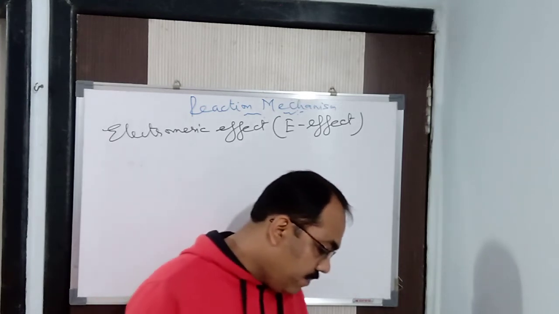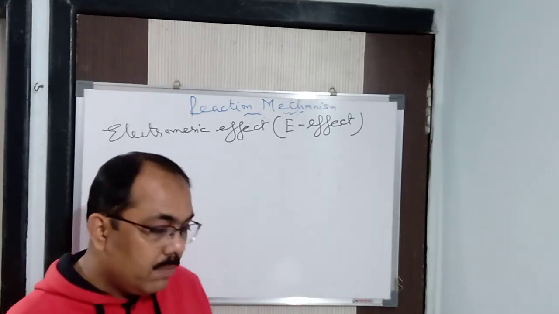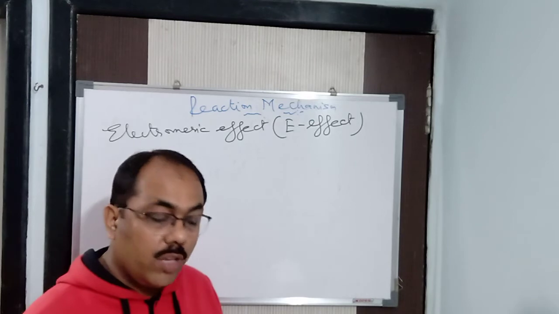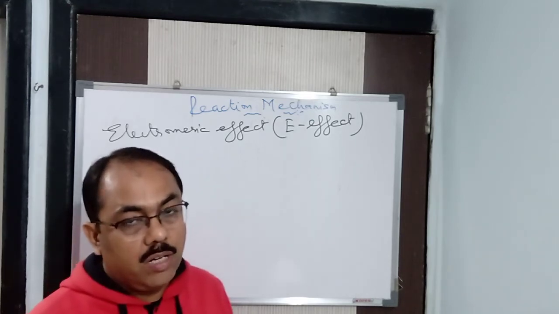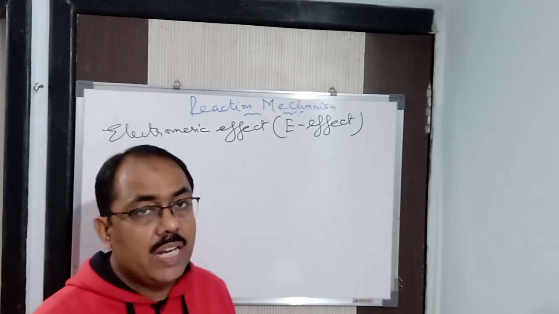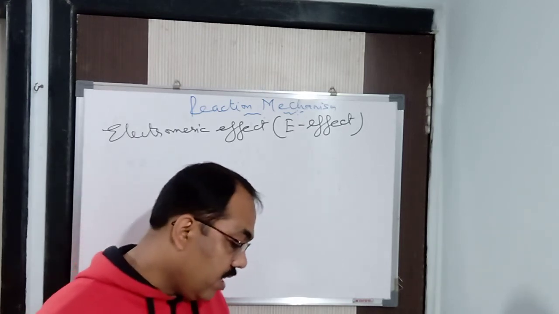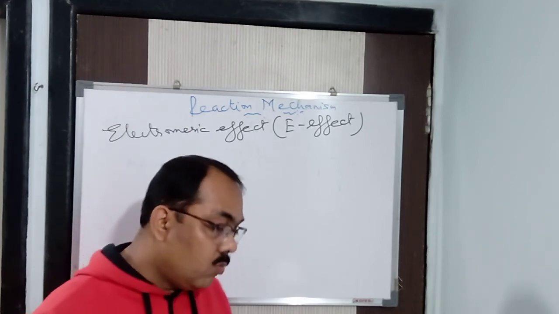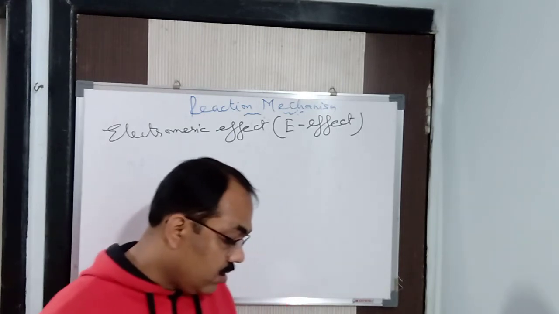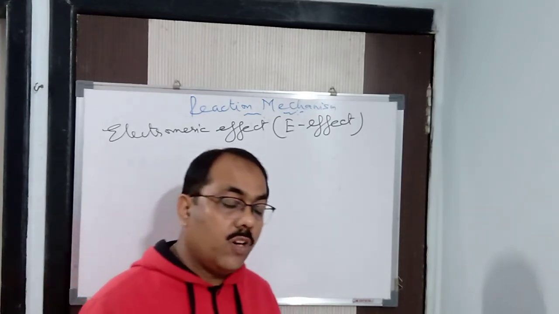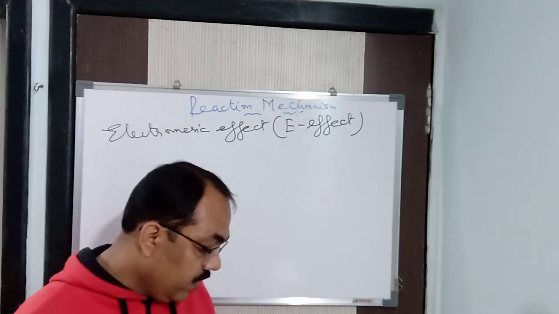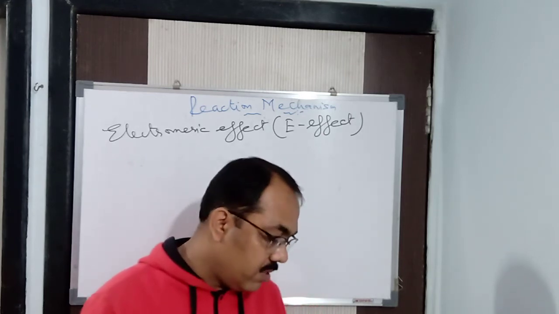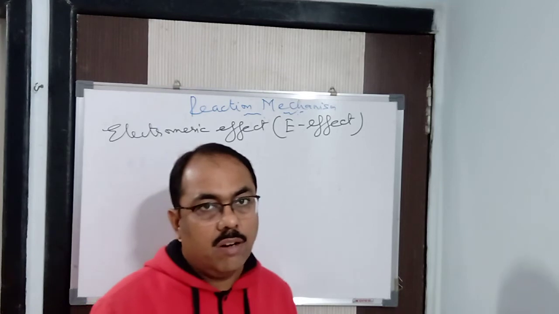Again I repeat: it involves a complete transfer of electrons of a multiple bond, that is a double or triple bond, to one of the bonded atoms, usually the more electronegative one, in the presence of an attacking reagent. That is called the electromeric effect. One of the bonded atoms should be highly electronegative. Clear? In the presence of an attacking reagent, that's a very important phrase, it is called the E effect.